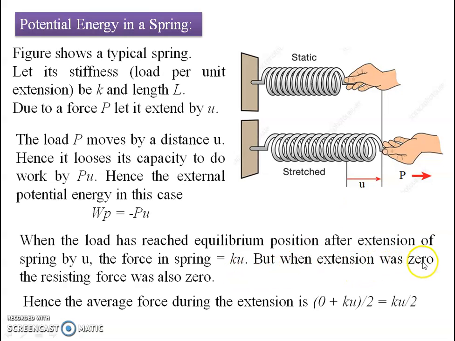But when there was no extension, the resultant force in the spring was 0. So the average force during the extension, starting from 0 to the force developed due to the applied pull P, will be 0 plus Ku divided by 2, that is Ku divided by 2.